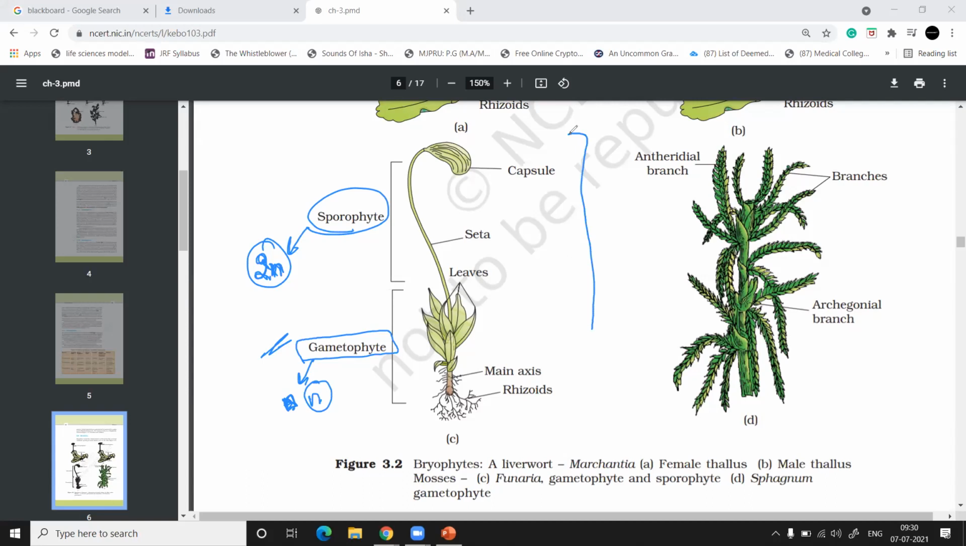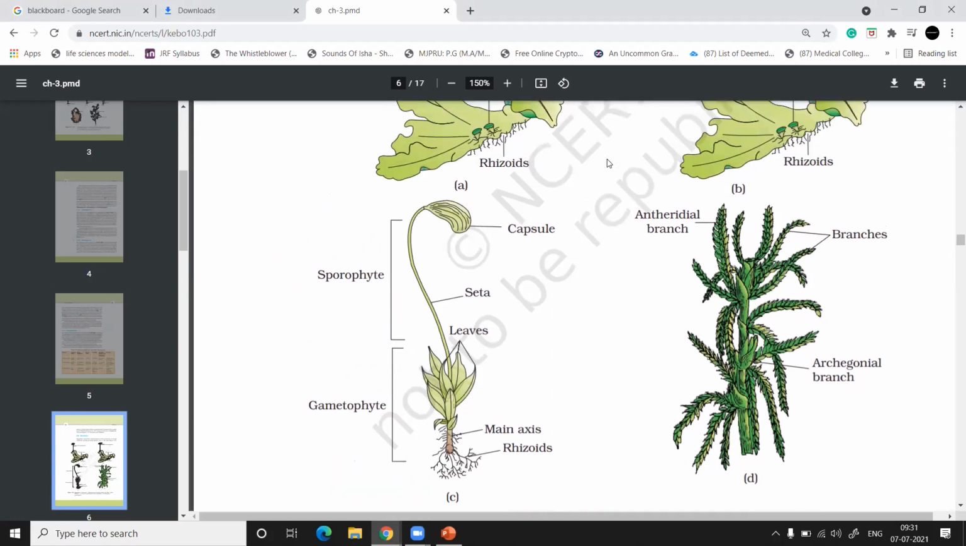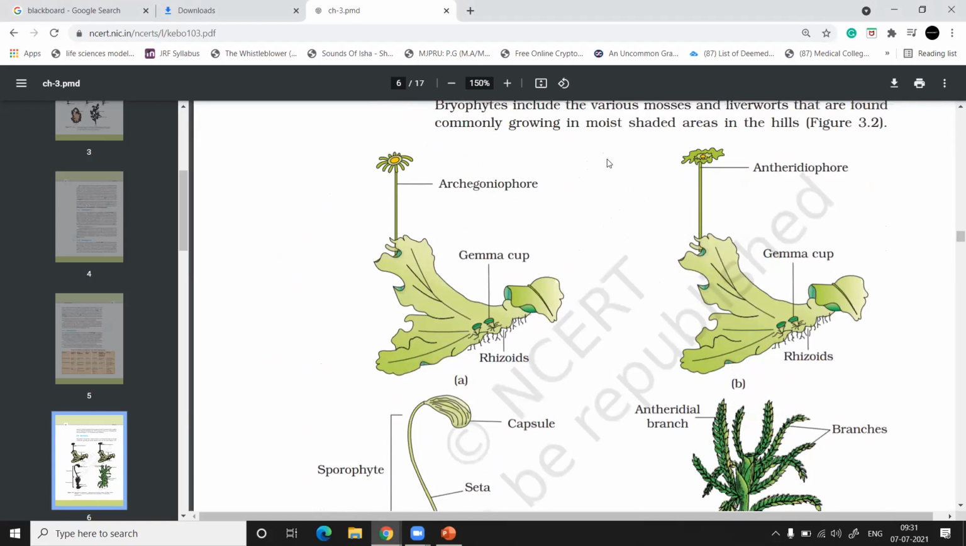Now this particular aspect is not going to happen in every one of the bryophytes. हर एक bryophytes में ऐसा नहीं होगा. Why? Because the bryophytes have two categories. Bryophytes की दो categories होती हैं, उसमें से एक में ऐसा होता है. दूसरे केस में जिसको हम बोलते हैं liverworts, you can see the diagram of liverworts now.